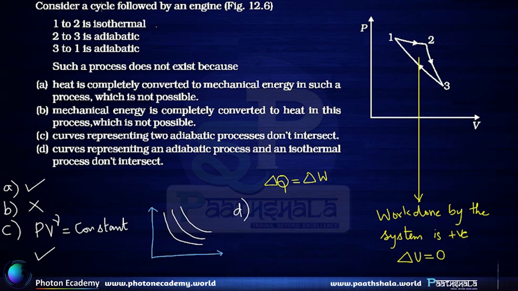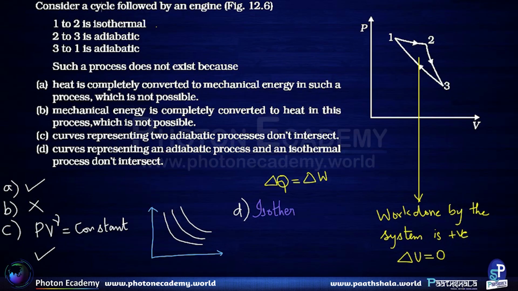This statement itself is wrong because the isothermal equation of state is given by P into V is constant. Whereas for adiabatic, as we have seen, it is PV power gamma is constant, and this is for adiabatic.